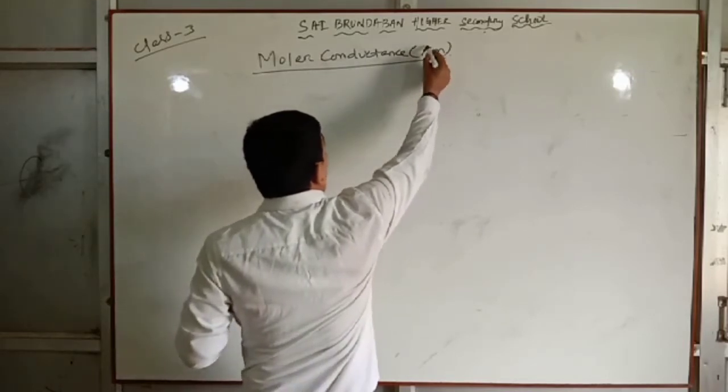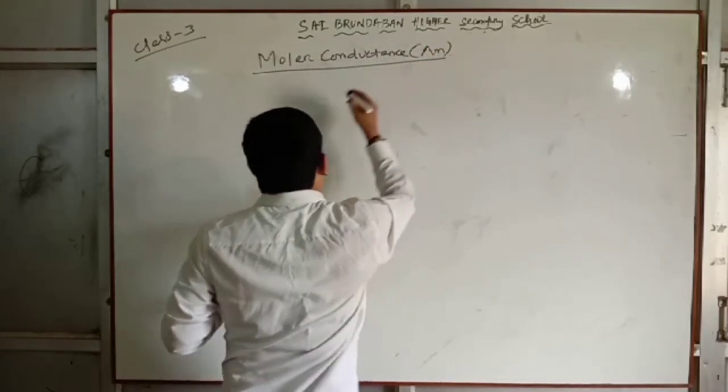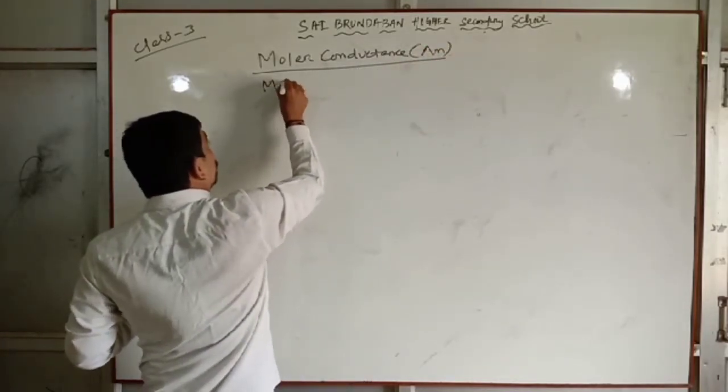Molar conductance lambda m, this is capital lambda.